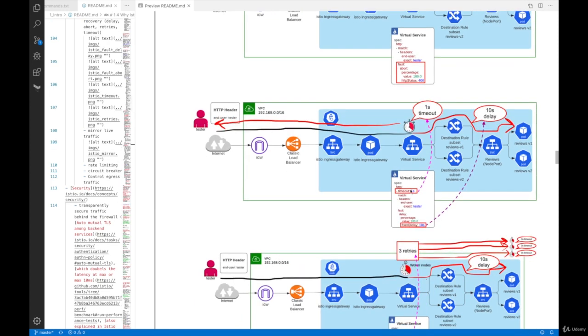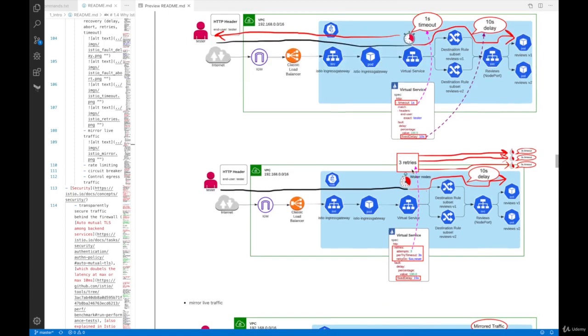Another one is called timeout. So let's say we have defined a fixed delay of 10 seconds, and also we define a timeout of 1 second. What's going to happen is that a request is made, and this is going to take 10 seconds, but the virtual service is only going to wait for a maximum of 1 second, then time out, and it returns an error code or something like that. Another one is retries.